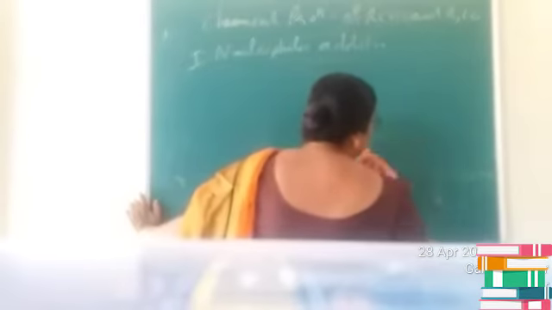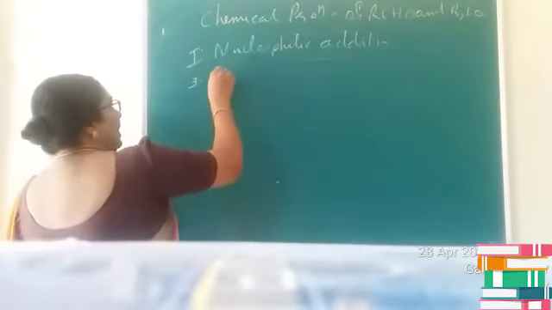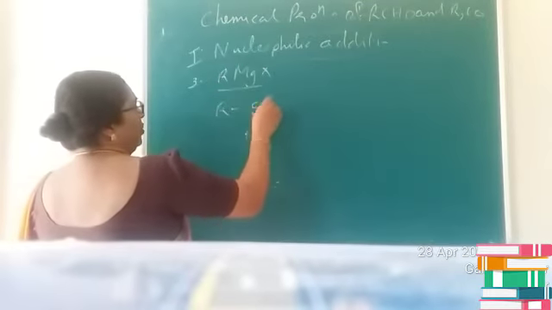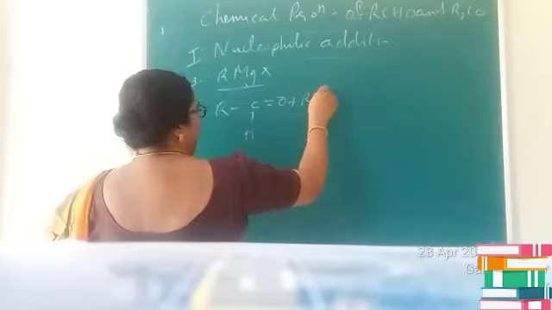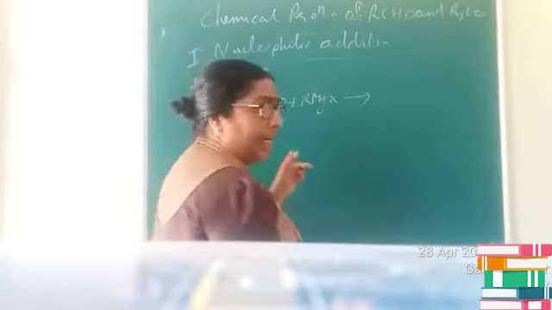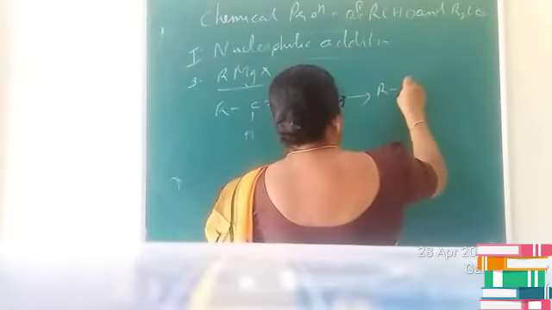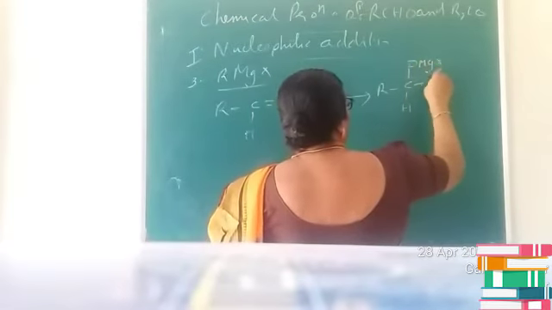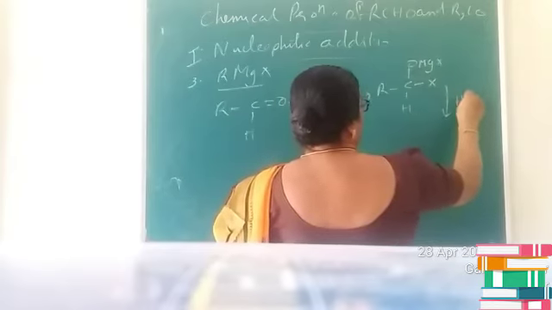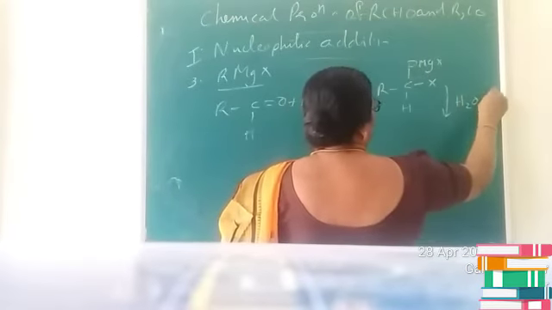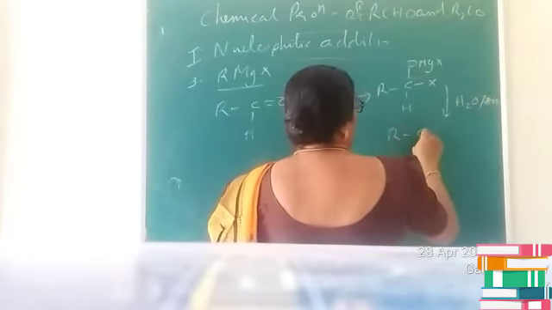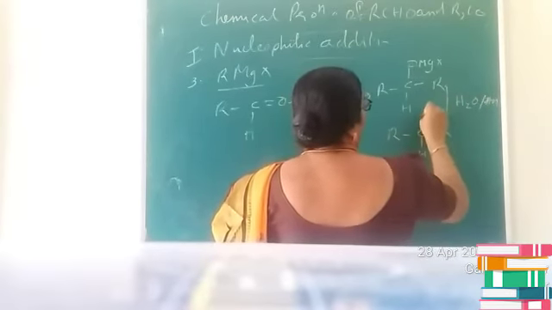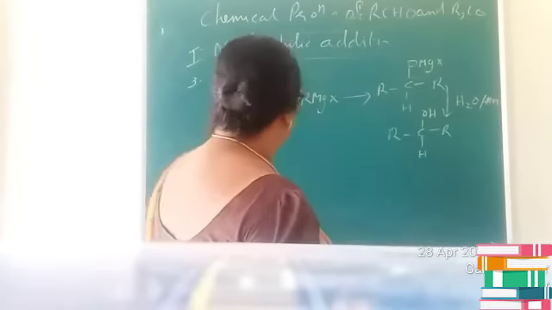The third one we can consider is the reaction with Grignard reagent, RMgX. So the aldehyde RCHO reacts with the Grignard reagent RMgX. Again you break the bond, and you will get RCH(OMgX)R, which further undergoes hydrolysis, and you will get RCHR(OH) as the product. Is it clear, children?